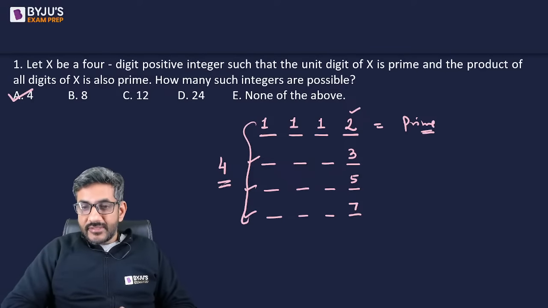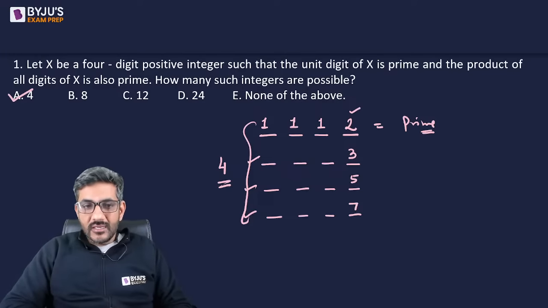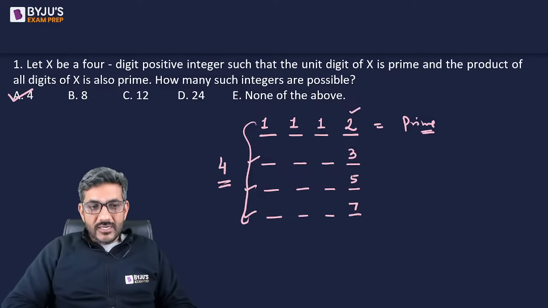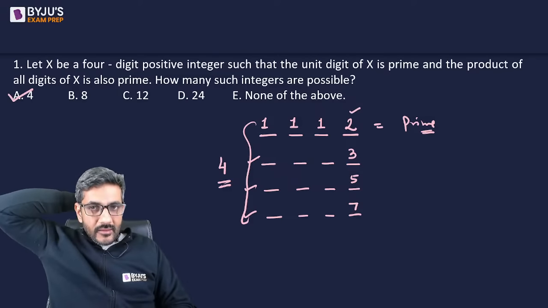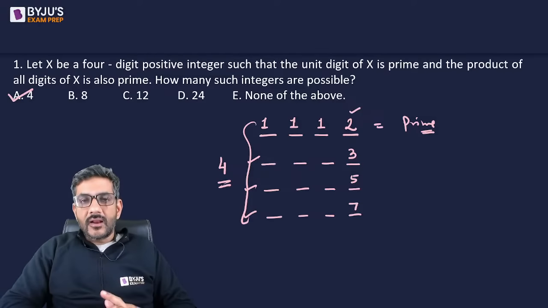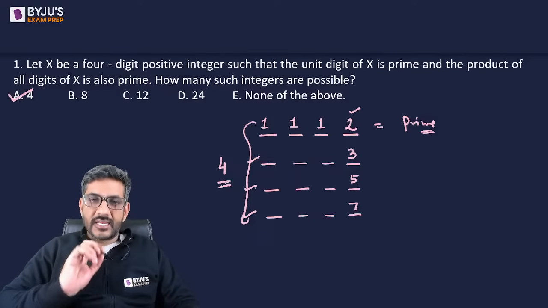So everyone gave the correct answer. Later on, Hari Prasad, Rishal Mohammed, Gaurav Deva also gave the right answer for the question. Shubham Agrawal, I hope you understood it now. I'm sure it is clear. 4 is the right answer for our question because the product of 4 digits can be prime only if the other 3 are 1 and one of them is prime. There is no other possibility.